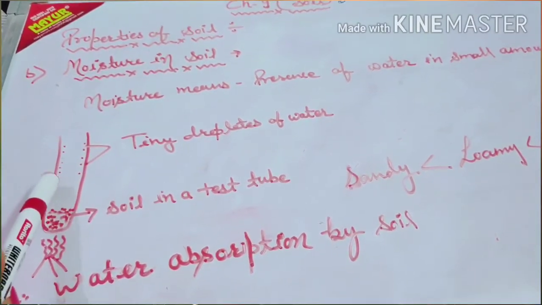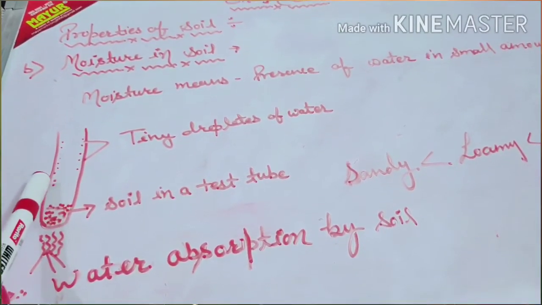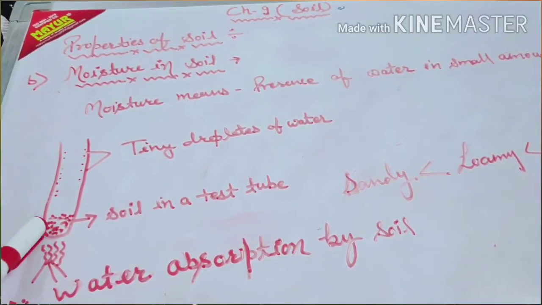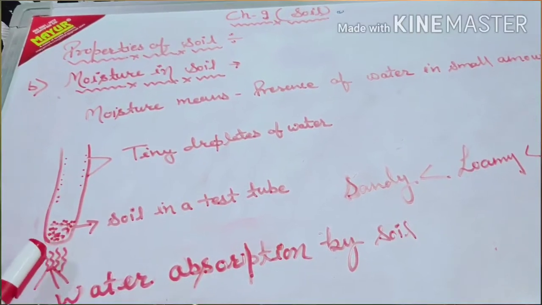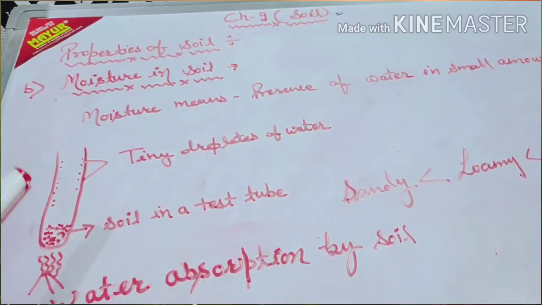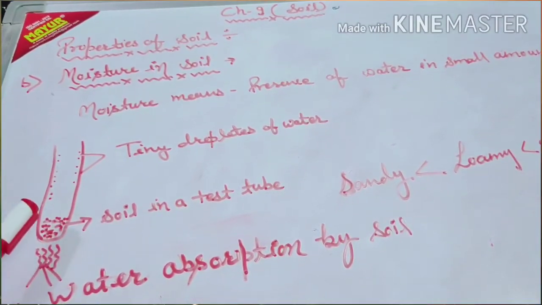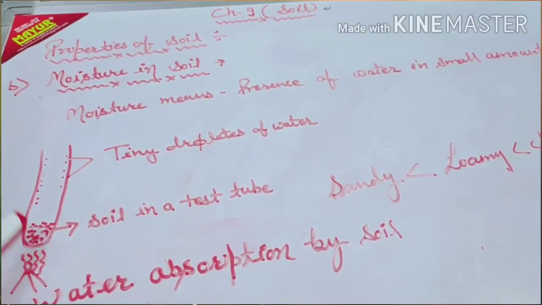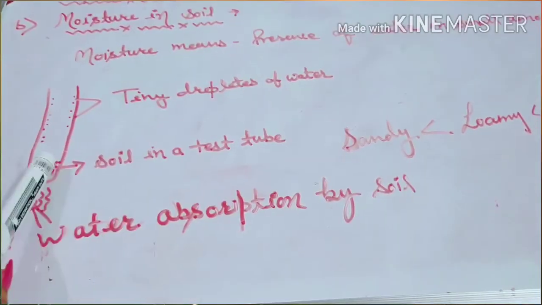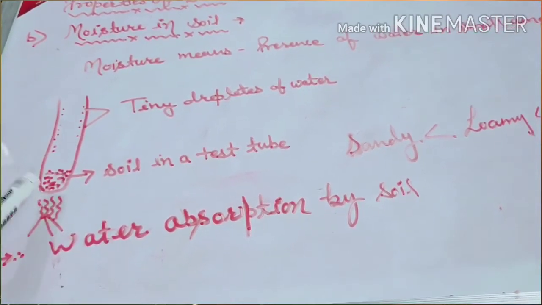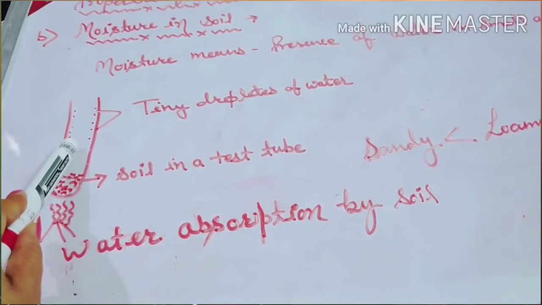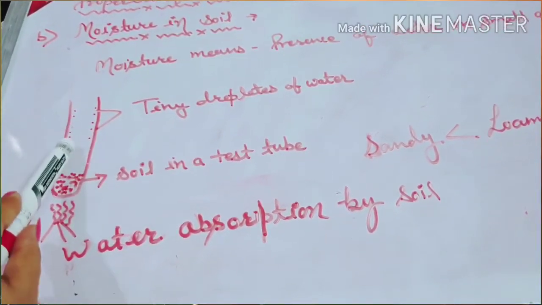So where do we get these tiny water droplets? Because soil contains water, and when we heat it, this water starts evaporating. They start to convert into water vapor. So the presence of water droplets on the walls of the test tube is proof that moisture is present in the soil.